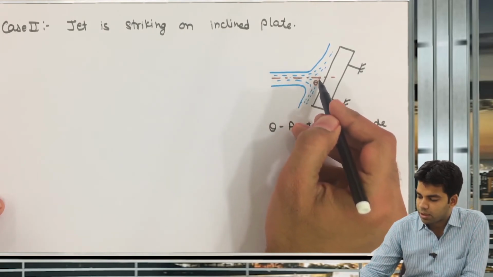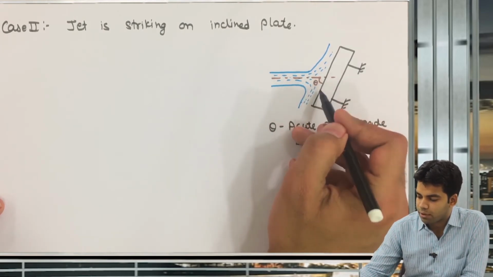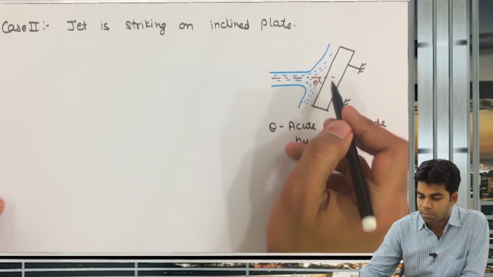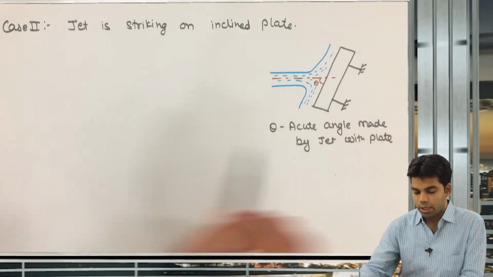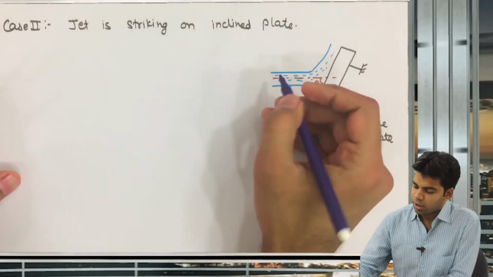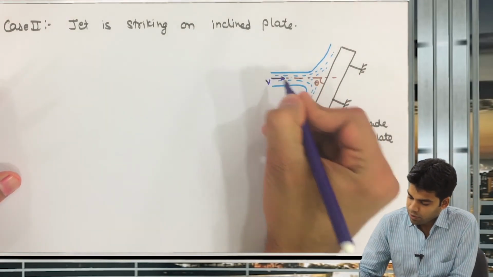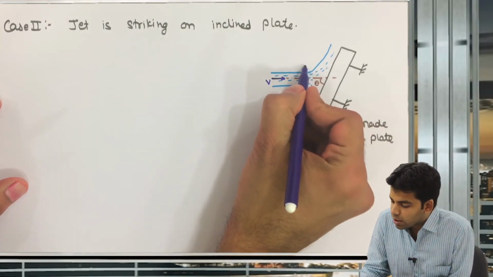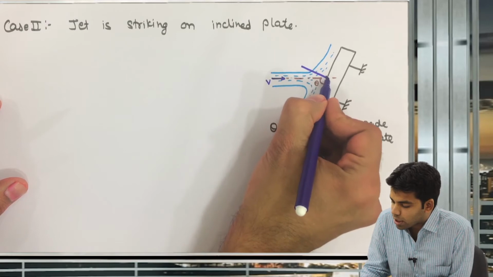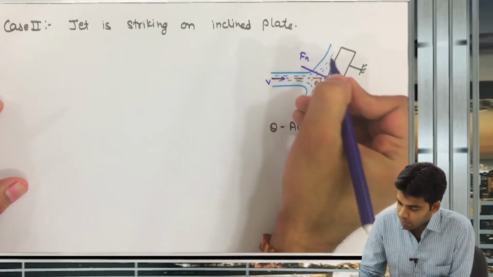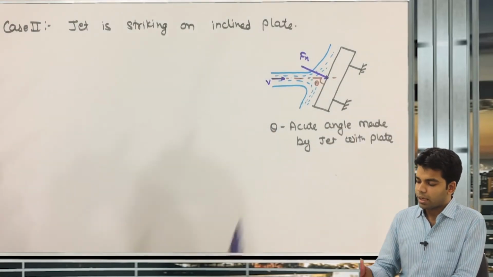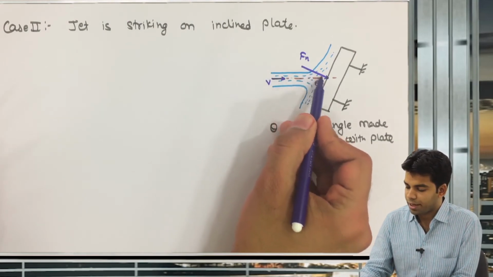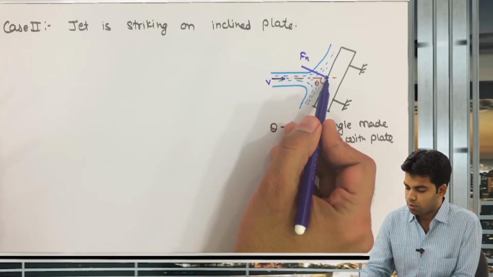an angle theta. That means the acute angle of the jet with the plate is theta. So the velocity of this jet is v. The normal force acting here on this plate is Fn. Getting this, and the component of this velocity in the direction of this normal force, what will be the component of velocity?